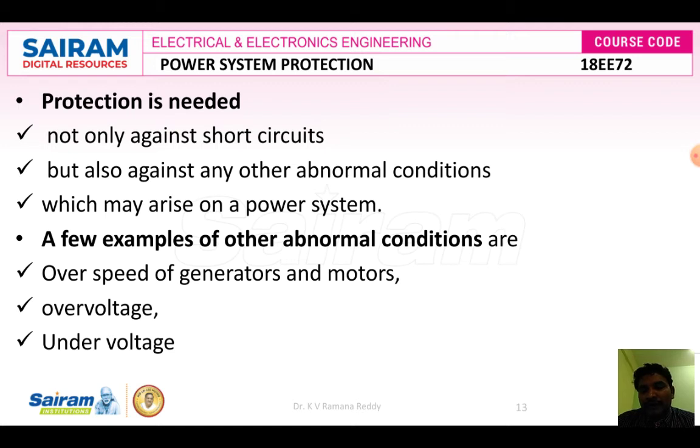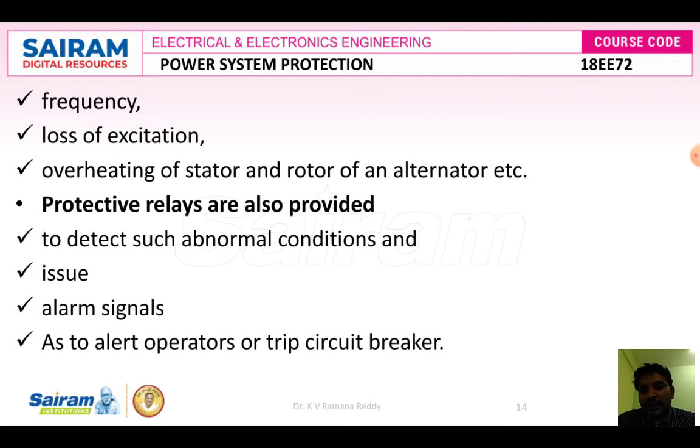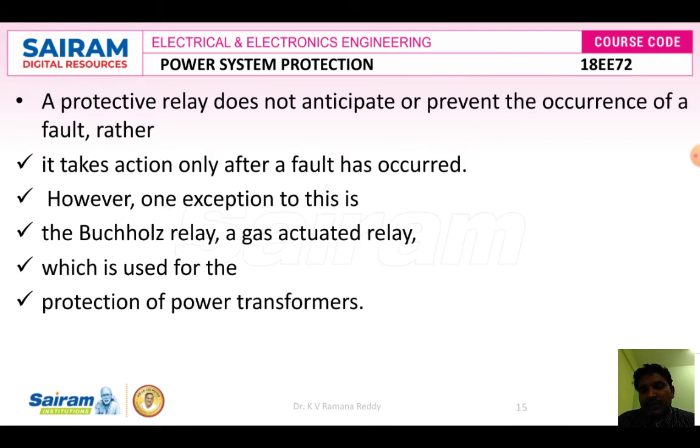A few examples of other abnormal conditions are overspeed of generators. There is a chance of over excitation and over voltage being generated. If motors run at too high a speed, the motor cannot bear the greater mechanical force and may easily get damaged. Over voltage, under voltage, loss of frequency, increase of frequency, loss of excitation, and overheating of the stator and rotor of alternators may also cause damage. So protective relays are also provided to detect such abnormal conditions which take place in the system and give a signal or alarm to alert the operators to trip the circuit breaker and protect the system.